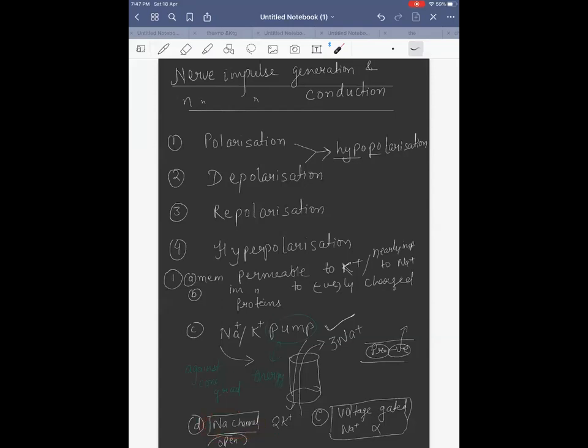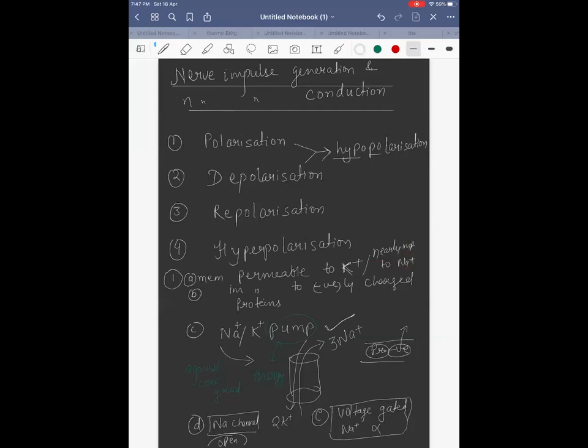Channels are open all the time, but here the case is that the membrane is impermeable to sodium. That is why sodium cannot come inside, but potassium can go outside. I have written here that channels are open, but since the membrane is impermeable to sodium, it will not allow sodium entry.